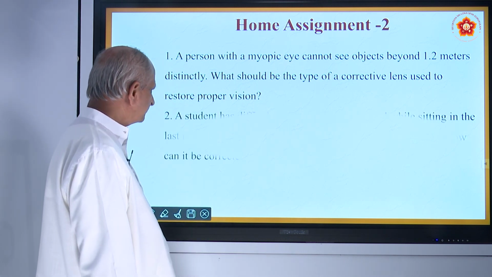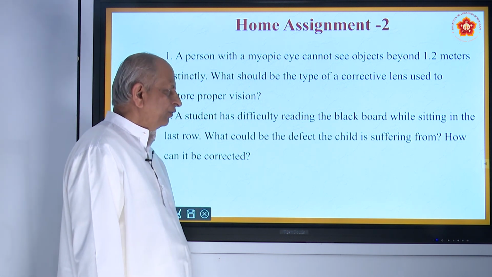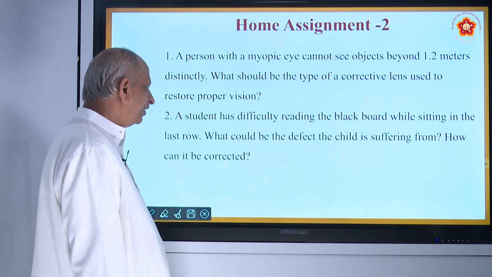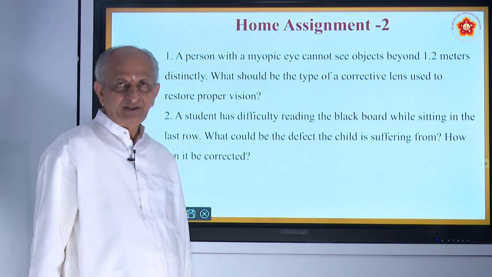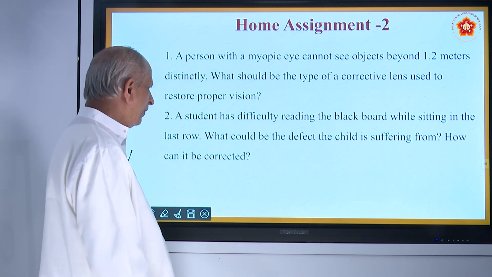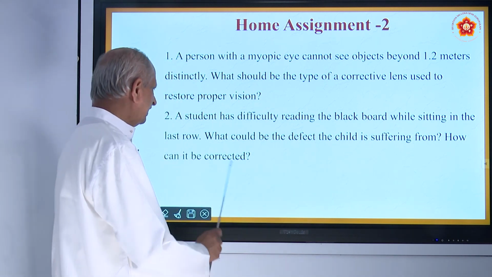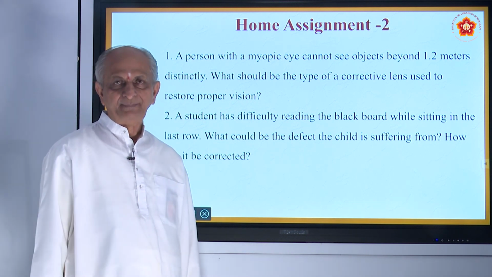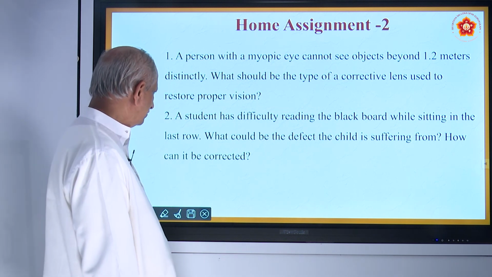Second question, a student has difficulty in reading the blackboard while sitting in the last row. A boy or girl sitting in the last bench cannot see the board. What defect is he or she suffering from? How can it be corrected? Means which type of spectacles should he or she have? That is the second question.